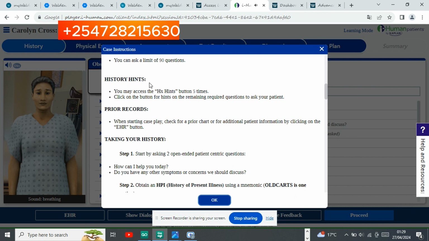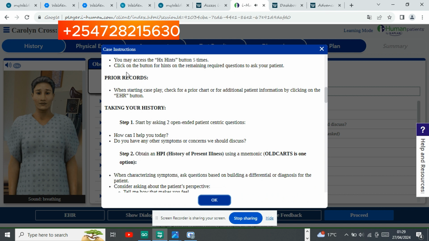There are history hints, which can give you hints of the right questions to ask, and tell you how many more you can ask. Then there are also the prior records, found at the EHR button, or electronic health record. If the patient has ever visited the clinic, you can use these records to compare the current visit to the previous one.